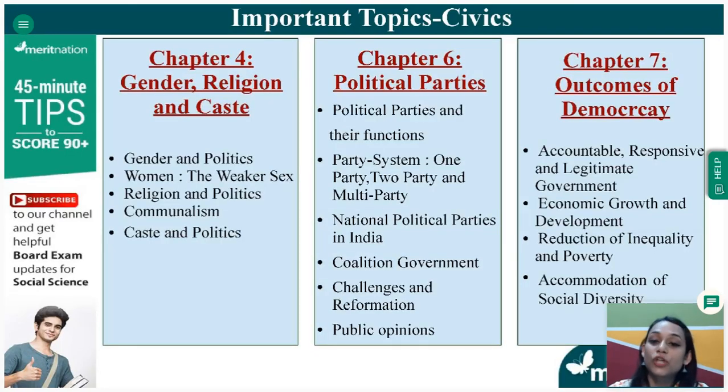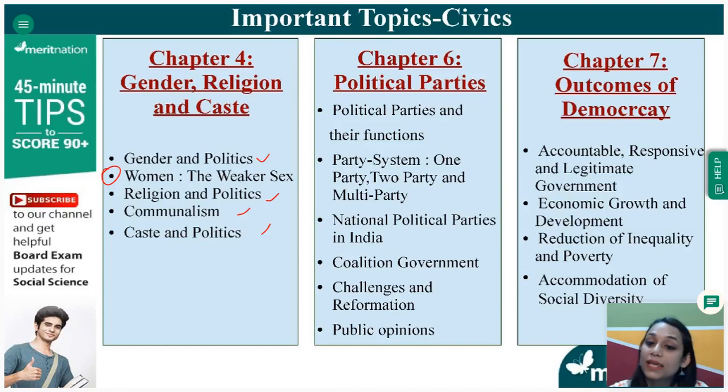Okay. The 4th chapter is gender, religion and caste. Now, gender, religion and caste में gender and politics is important, women being the weaker sex of the society, how their upliftment is important, what are the steps that have been taken for their upliftment is also a very important topic for this chapter. Religion and politics, how can you compare both of them, how both of them are mixed in today's world. Communalism, caste and politics, again these are very important topics from this chapter.